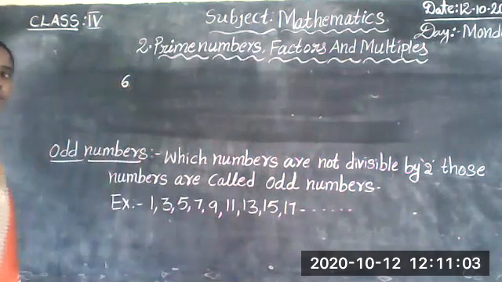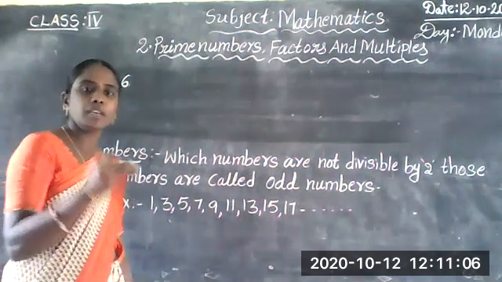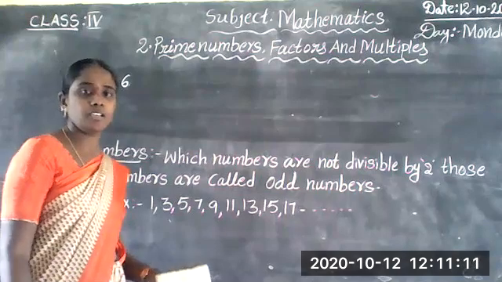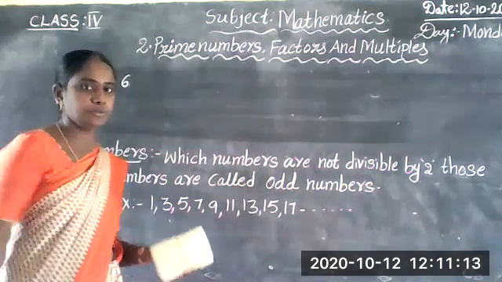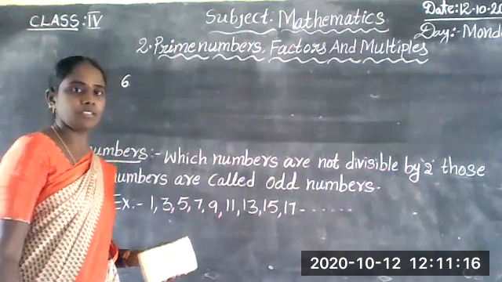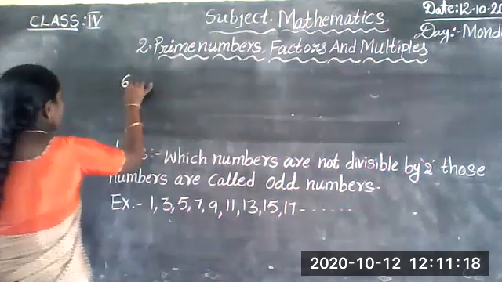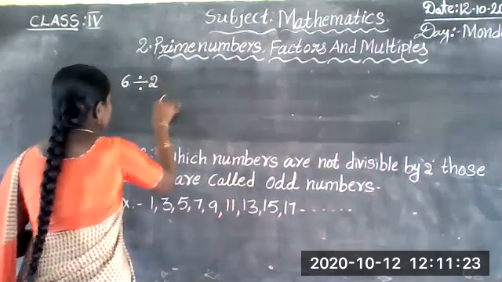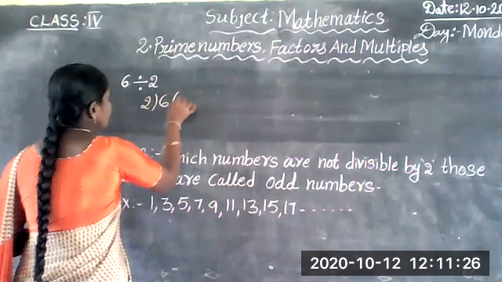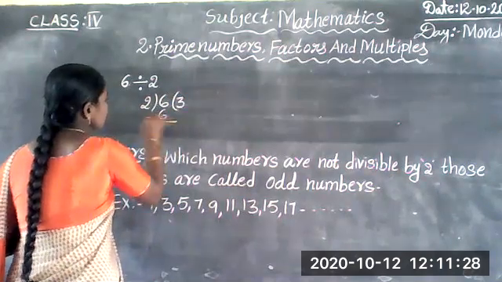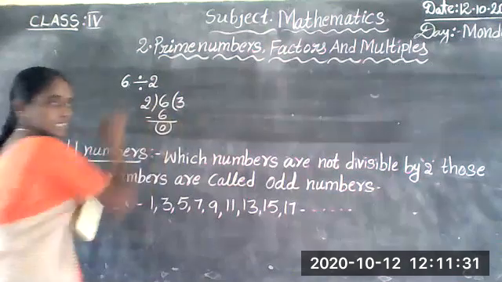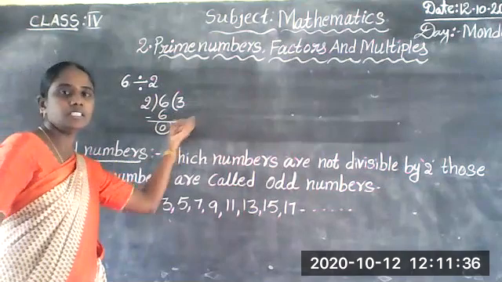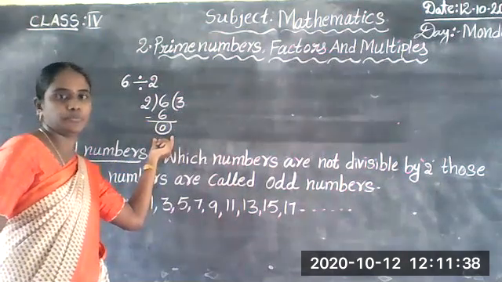For example, I am taking here 6. Is 6 an even number or an odd number? Yes, even number. How to say even number? Which numbers are divisible by 2, those numbers are called even numbers. 6 divided by 2: 2 threes are 6, 6 minus 6 is 0.